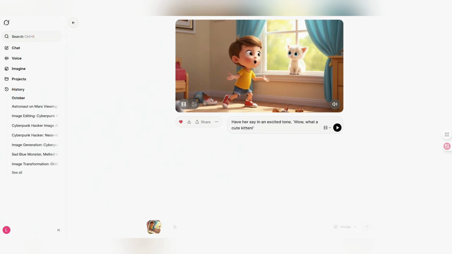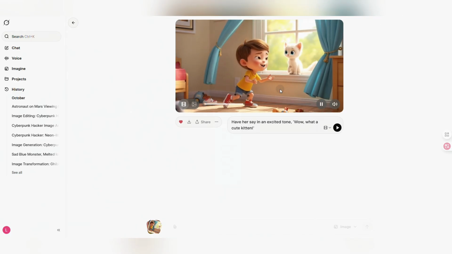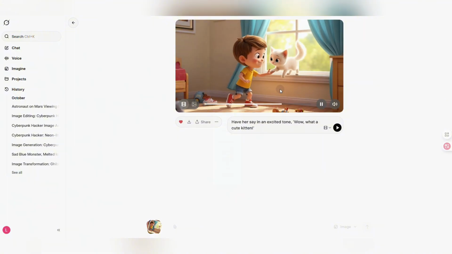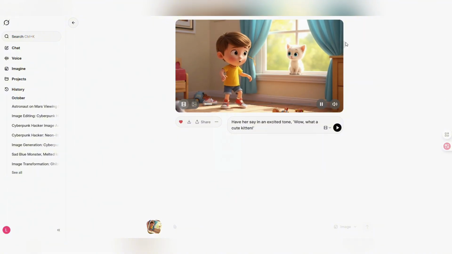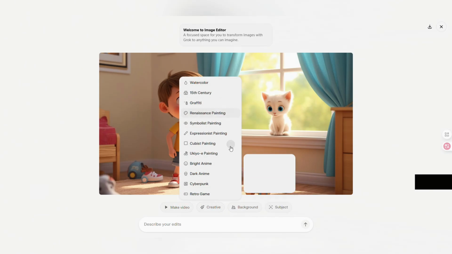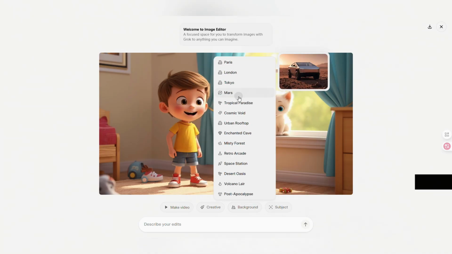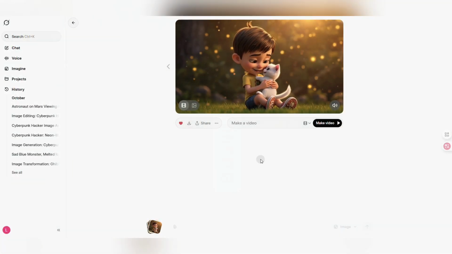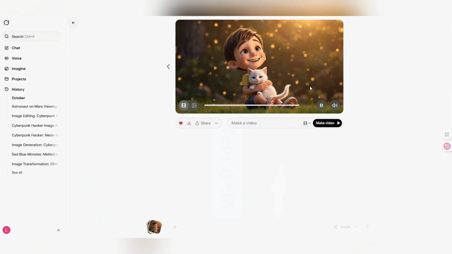The lip movements, the expression, even the excitement are all perfect. The effect is amazing. The key is, this feature is free. You can make as many animations as you want. Let's upload another image. It will give you an automatic animation first.